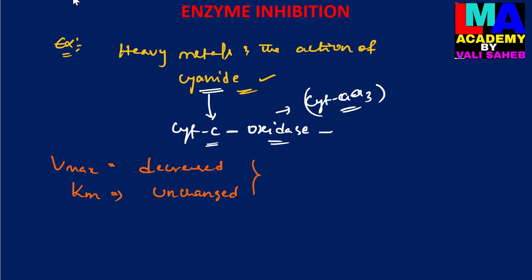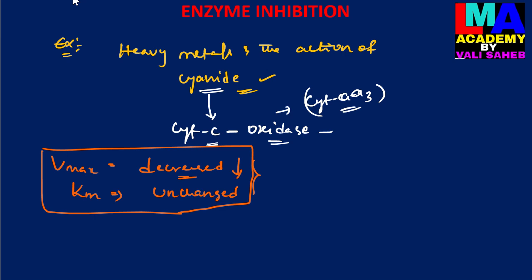So here we only have to remember these 2 points related to non-competitive enzyme inhibition: Vmax is decreased and the Km value is unchanged.